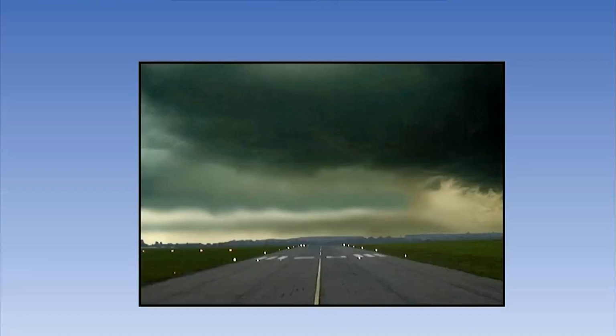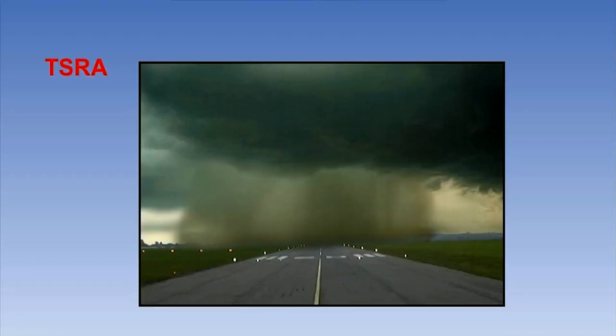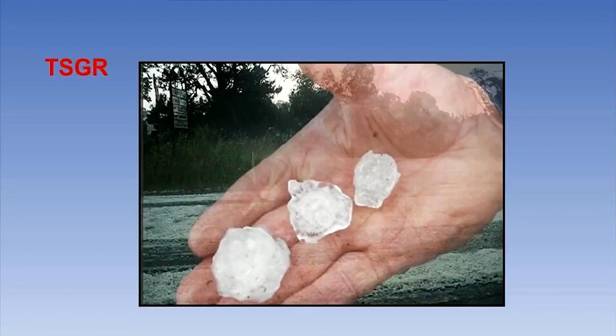If there is no precipitation accompanying it, we simply report TS on its own. However, if there is precipitation present, we insert 2 additional letters to clarify. For example, if you have rain, you'll see it reported as TSRA. Likewise, if there is hail with a diameter greater than 5 millimeters, you will see TSGR. And as a quick tip, keep in mind that TSGS is used for smaller hail diameters.